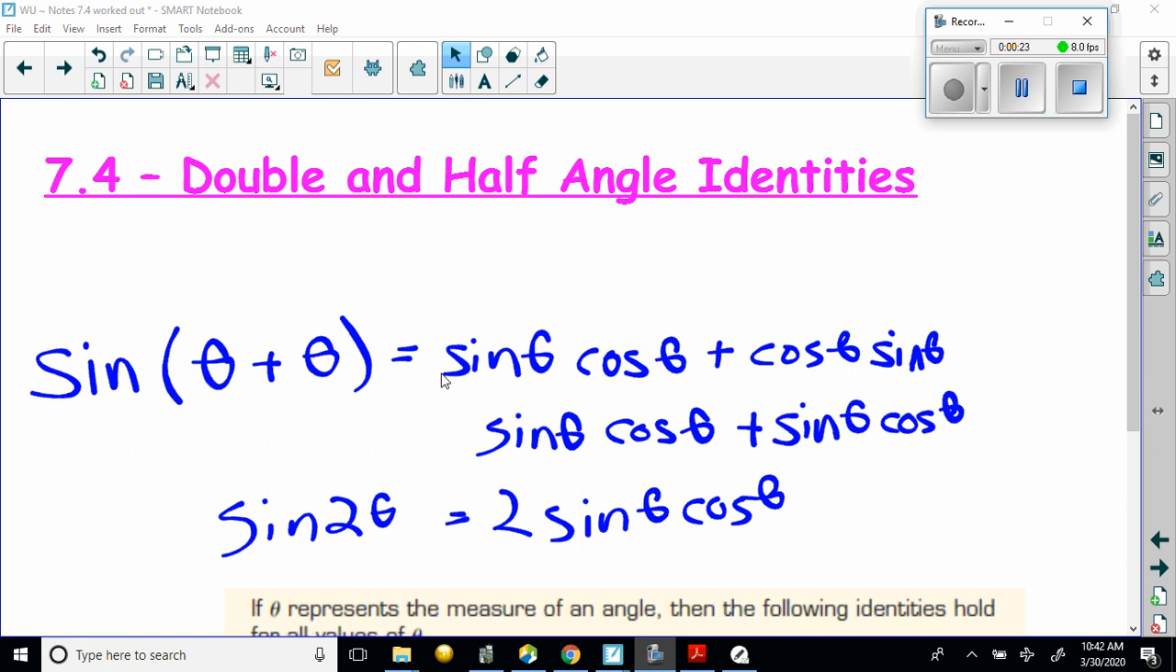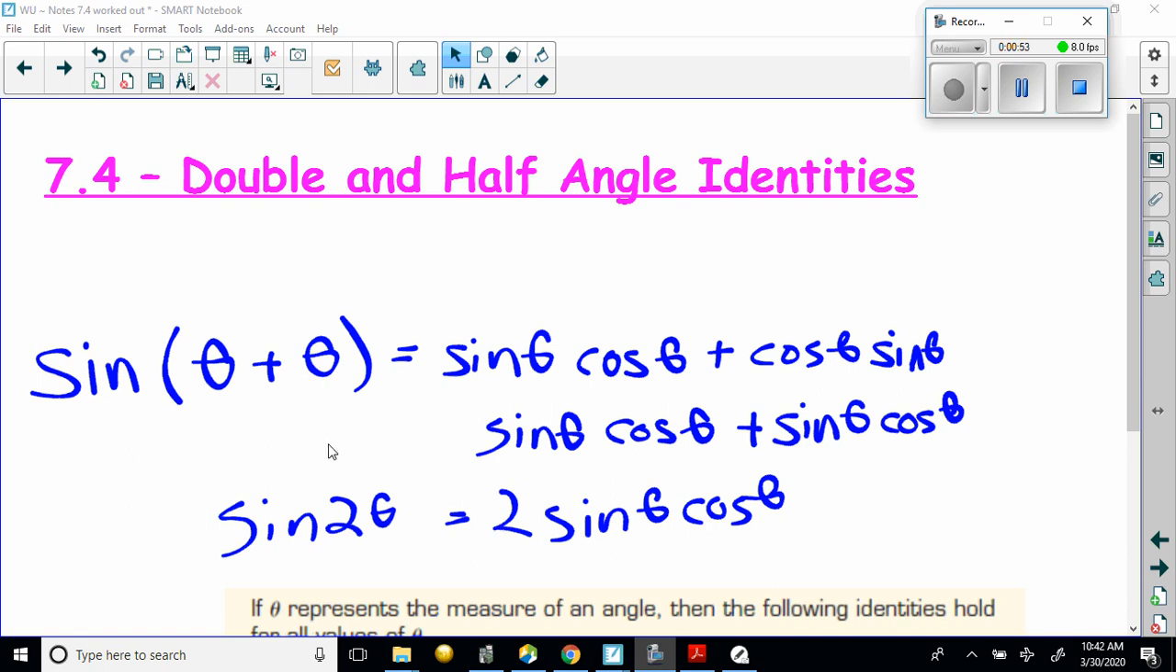And if we expand using the sine addition formula, we get sine theta cosine theta plus cosine theta sine theta. And because of the commutative property, we can switch the second set to become sine theta times cosine theta, plus the first set. Combining like terms, we have sine of 2 theta is equal to 2 sine theta cosine theta.